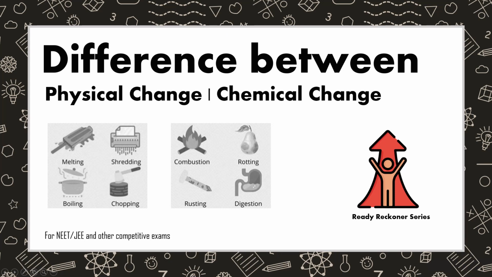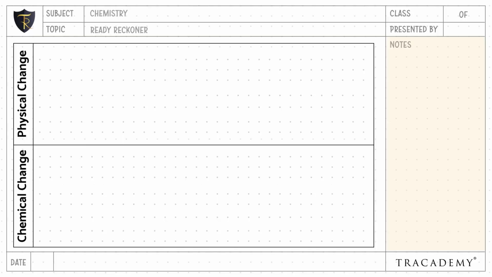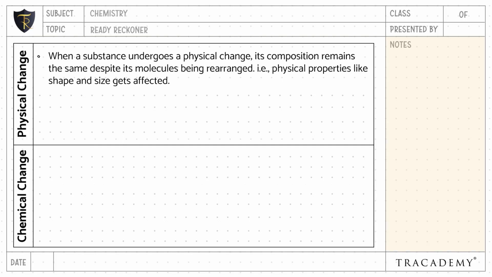In this video, let's understand the difference between a physical change and a chemical change. When a substance undergoes a physical change, its composition remains the same despite its molecules being rearranged. That is, the physical property like shape and size gets affected and not its composition.